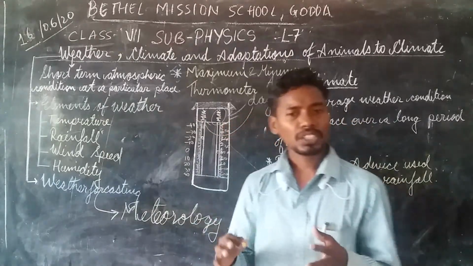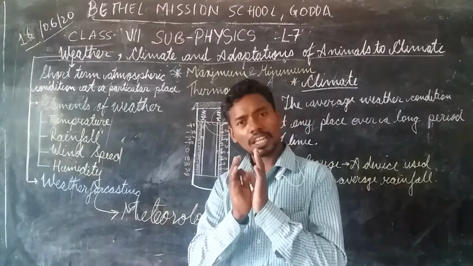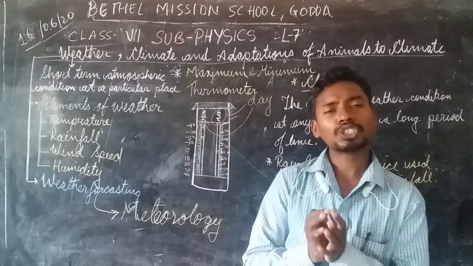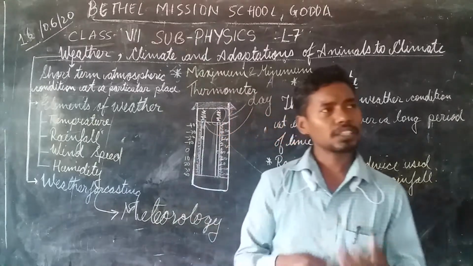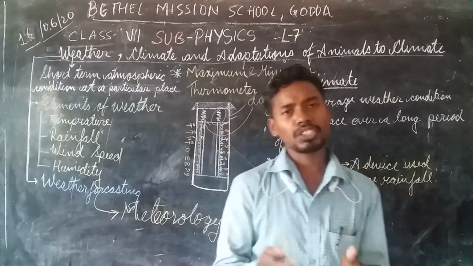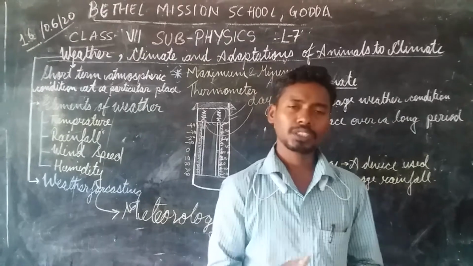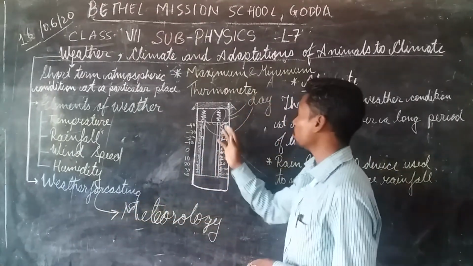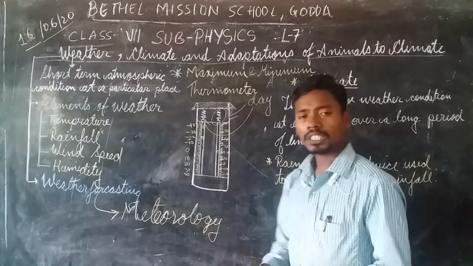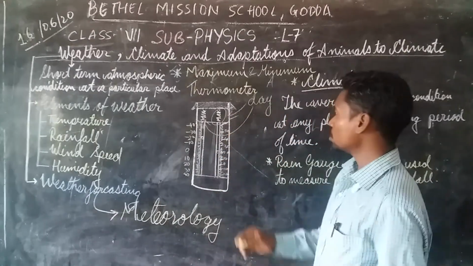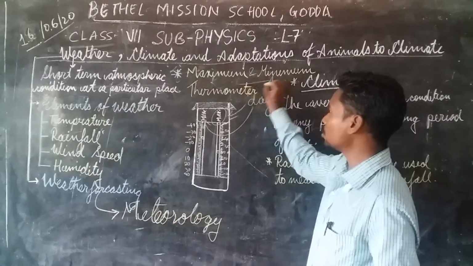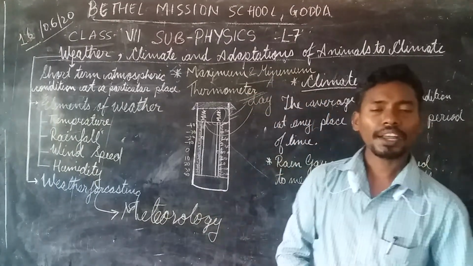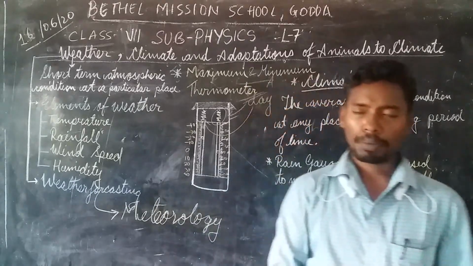This gives us the average weather condition through the whole day. This helps us read the climate conditions of a whole place, area or country with the help of these maximum and minimum thermometer readings. So this is a very important device. It gives us a great deal of information about the weather and climate of a particular place.